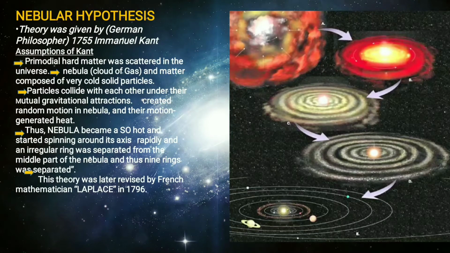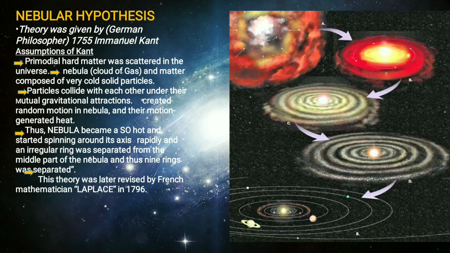Many hypotheses were put forth by different philosophers and scientists regarding the origin of Earth. One of the earliest and most popular theories was given by Immanuel Kant in the year 1755. Immanuel Kant was a German philosopher, and in 1755 he gave this theory of nebular hypothesis. And in the year 1796 this theory was again revised by a French mathematician, Laplace. Let us see the assumptions of Immanuel Kant.